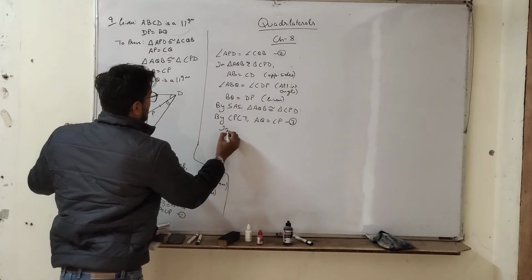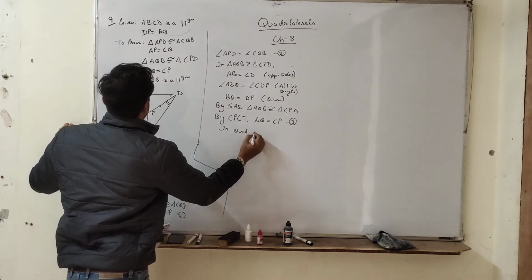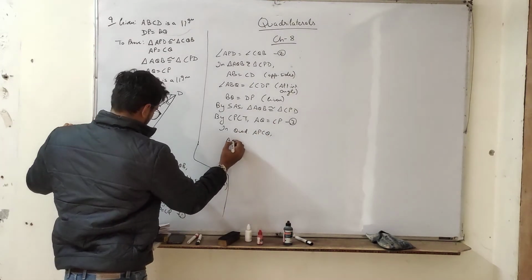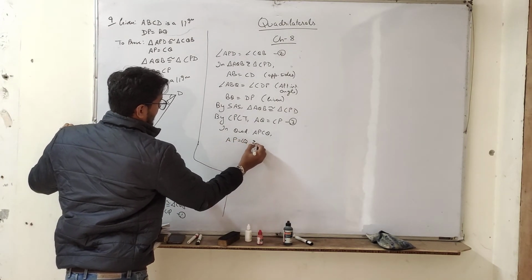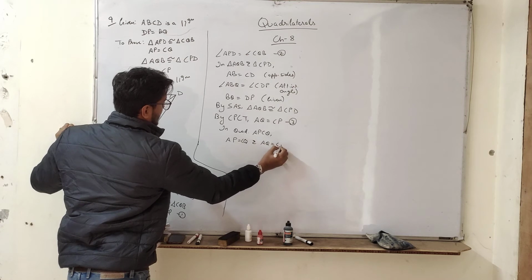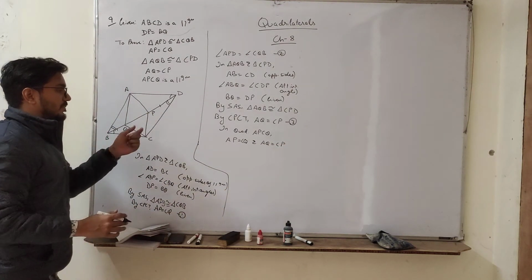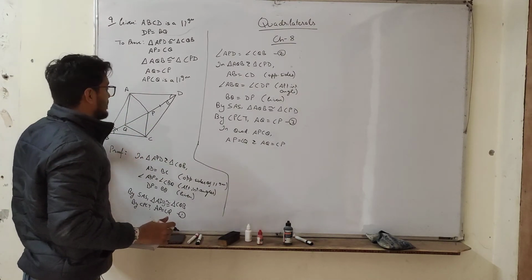So in quadrilateral APCQ, what do we have? We know that AP is equal to CQ and AQ is equal to CP. Both the parts we have proved. But opposite sides are equal, we have made proof. Let's make opposite sides parallel also.